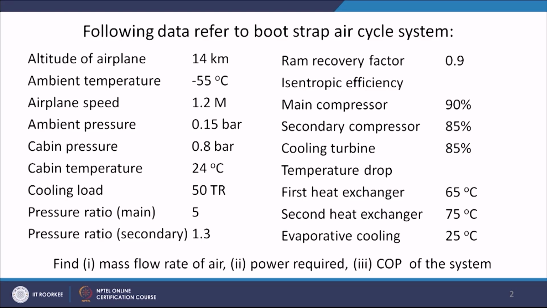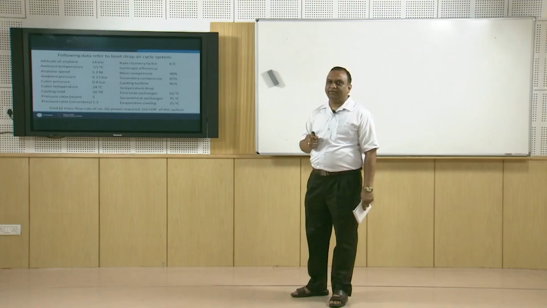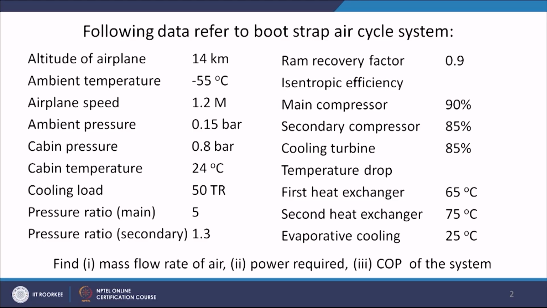Cabin pressure has to be maintained at 0.8 bar. Please remember that in aircrafts the pressure is not maintained at 1 bar. 1 bar is ideal, but normally the cabin pressure here is taken as 0.8 bar. The ideal pressure would have been 1 bar, but in aircrafts we do not take 1 bar. Normally the pressure inside the cabin is kept approximately 0.8 bar in order to save the energy. Cabin temperature is taken as 24 degrees centigrade, that is ideal comfort temperature.